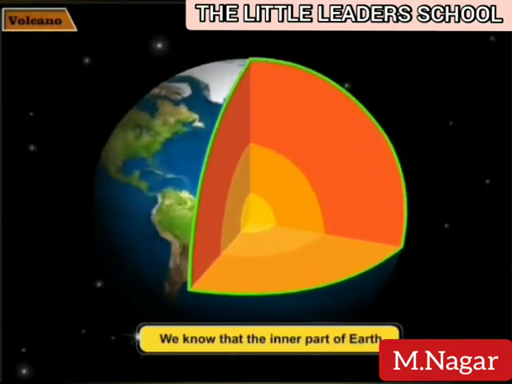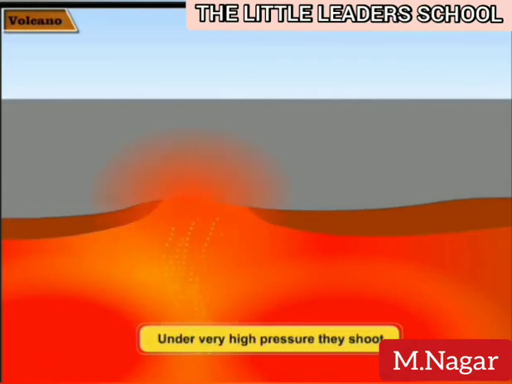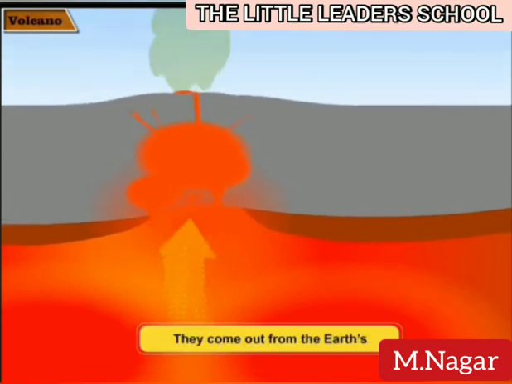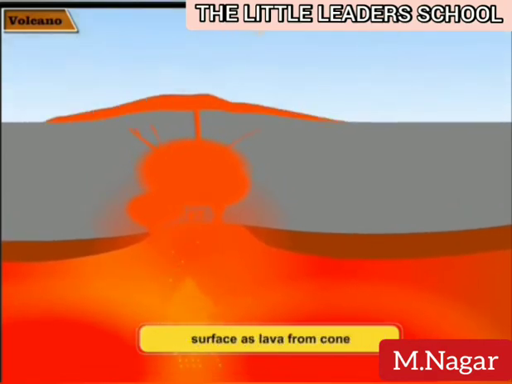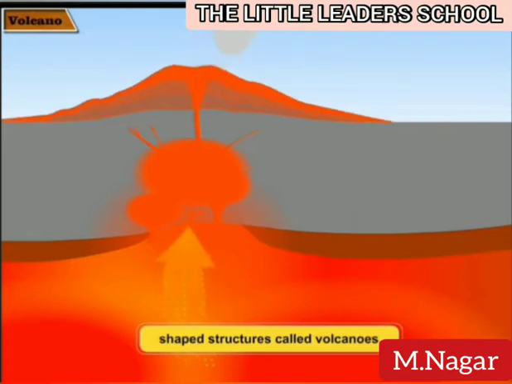Volcano. We know that the inner part of the Earth has hot, boiling liquid rocks and gases. Under very high pressure, they shoot upwards. They come out from the Earth's surface as lava from cone-shaped structures like volcanoes.